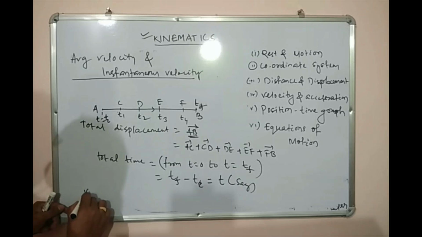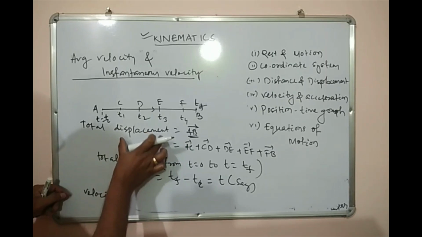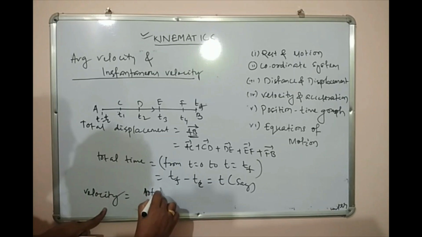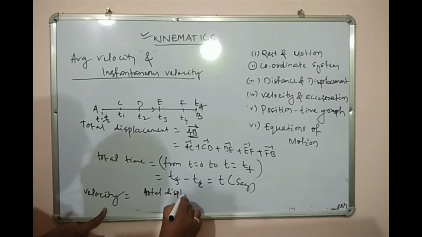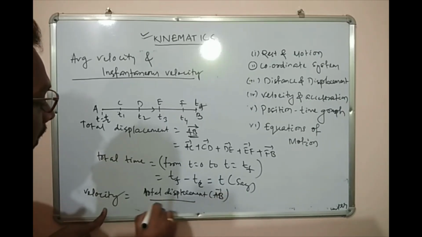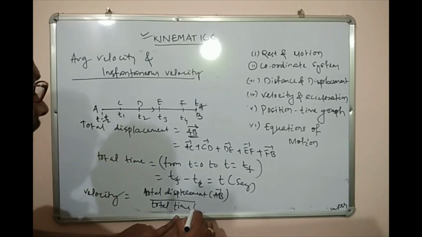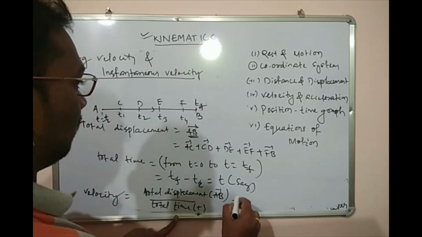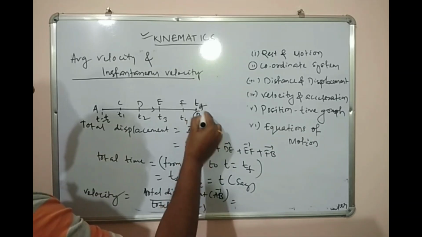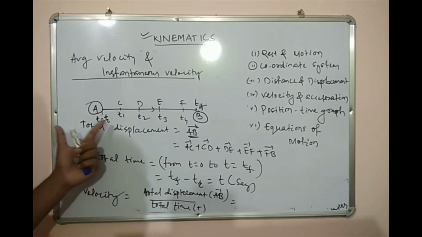So my velocity in this case will be total displacement by total time. So this equals my total displacement AB divided by total time t, or that equals my final position minus initial position divided by tf minus ti.